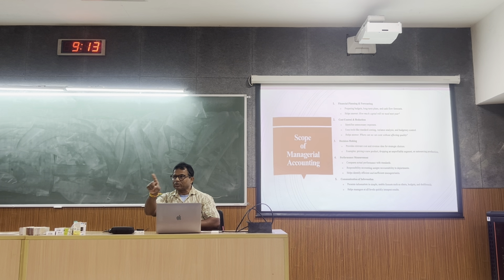And the sale price you cannot control. How can you not control the sale price? Those who are from an economics background know that the sale price is determined by the intersection of demand and supply. One is demand, one is supply, and at the intersection of demand and supply, some price is fixed in the market. You individually cannot do anything to control the price unless you are a monopolist. Even if you are a monopolist, you can charge whatever price you like, but then there will be competition, some other people will come in. So, you can accept that in the market you cannot control the price.